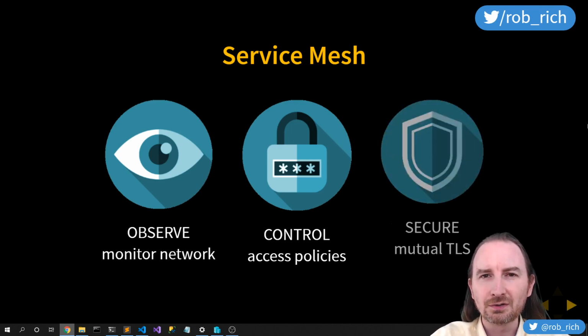Observe, control, secure. We'll do mutual TLS between our microservices. Now, the cool thing about doing this inside of a service mesh is that our code doesn't need to change to be able to communicate securely across the service mesh. We'll have mechanisms in here for mutual TLS, for trust chains. The service mesh can be a certificate authority, or we can lean on a certificate authority from an outside source. We'll communicate securely and efficiently. Observe, control, secure. That's what a service mesh is.